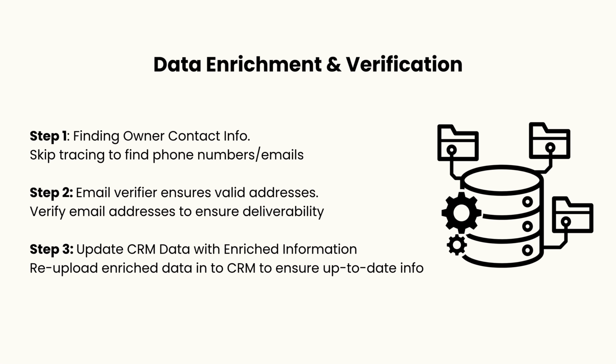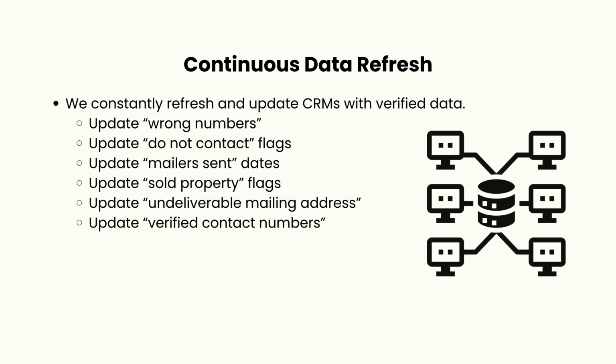Once we have standardized our data, before uploading to our CRMs, we run through these enrichment services, called skip tracing services. And when we receive email addresses back from skip tracing, we run it through an email address verifier service. This is done to see which email addresses are active, which are no longer in service, and which might not exist. We then refresh or update our existing data, so only the correct email addresses remain in our CRM.